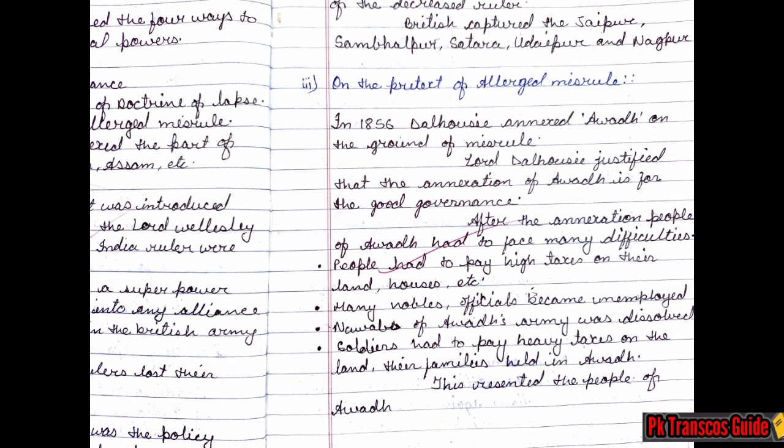People had to pay high taxes on their land, houses, etc. Many nobles and officials became unemployed. Nawab of Awadh's army was dissolved. Soldiers had to pay heavy taxes on the land their families held in Awadh. This resented the people of Awadh. Now let's see the next page.